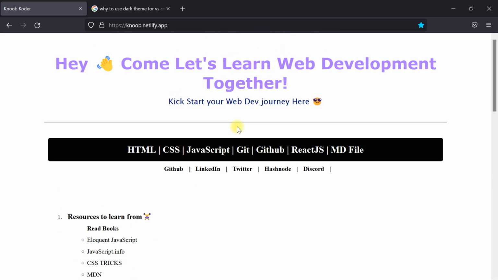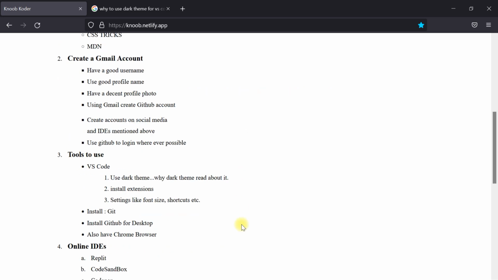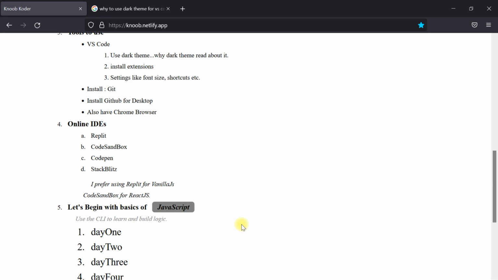So I'll be sharing most of the time. Most of the things will be recorded in the web browser only. And if we need to learn some development, we'll make use of the Chrome browser. You don't need to worry about that. And if we face any problem with our offline IDE like VS Code, we'll make use of online IDEs like Replit, CodeSandbox, CodePen, StackBlitz. But I prefer using Replit for vanilla JS, CodeSandbox for React.js.